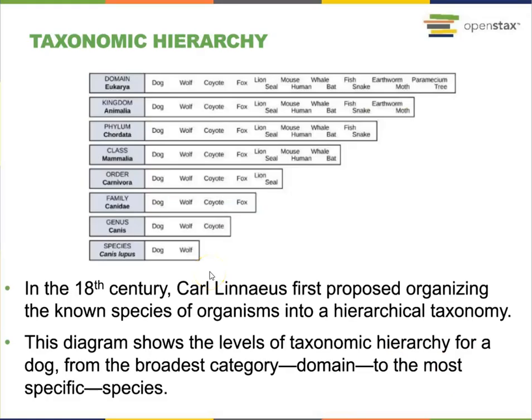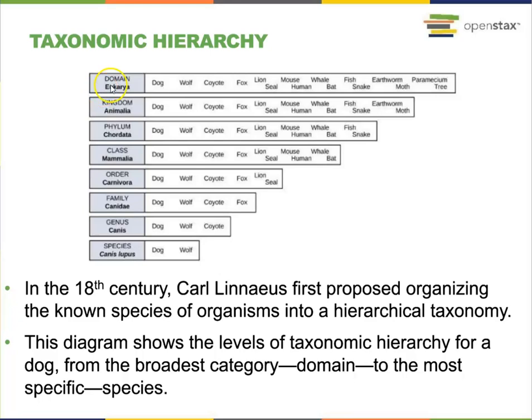Even though all the living organisms are classified into three large domains, there are still so many species to be recognized or categorized. In the 18th century, Carl Linnaeus first proposed organizing the known species of organisms into a hierarchical taxonomy.